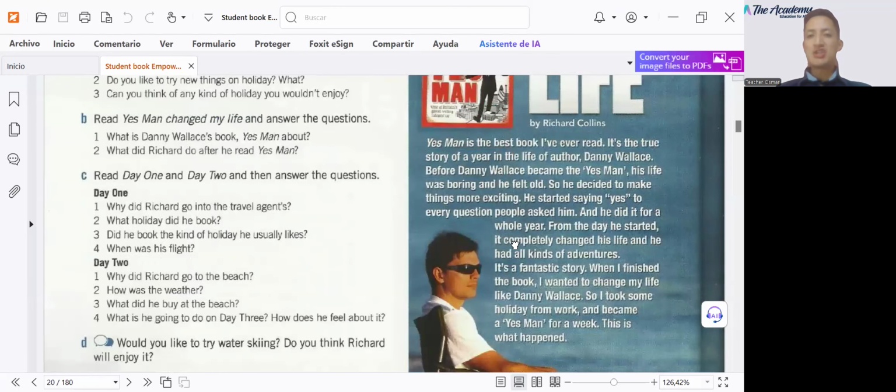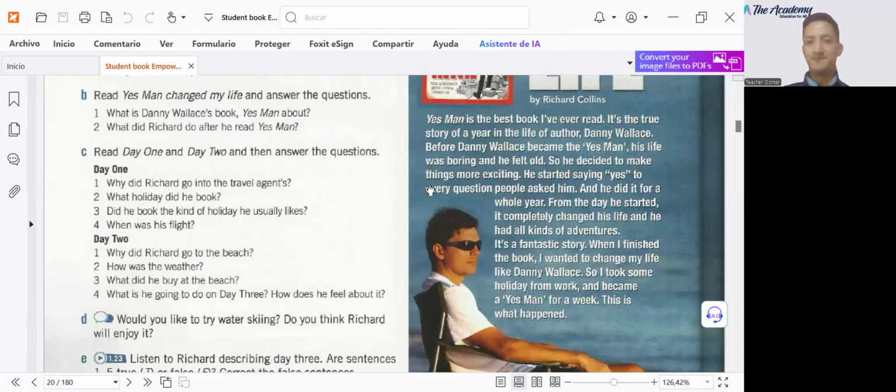Yes Man changed my life. Here we go. Yes Man is the best book I've ever read. It's the true story of a year in the life of the author Danny Wallace. Before Danny Wallace became the Yes Man, his life was boring and felt old.